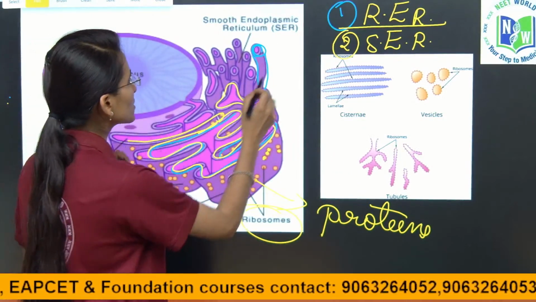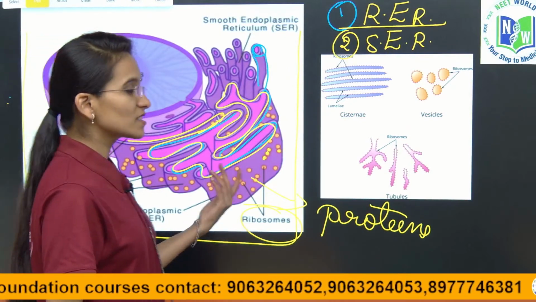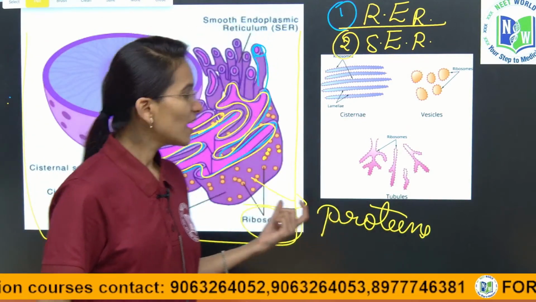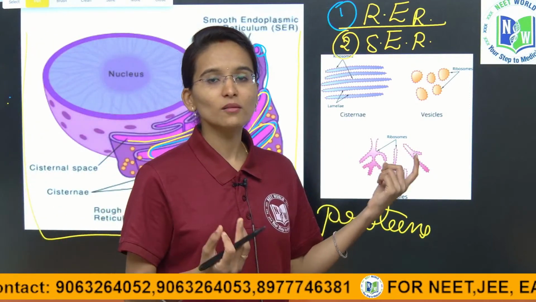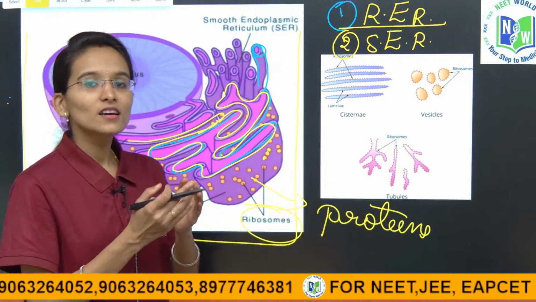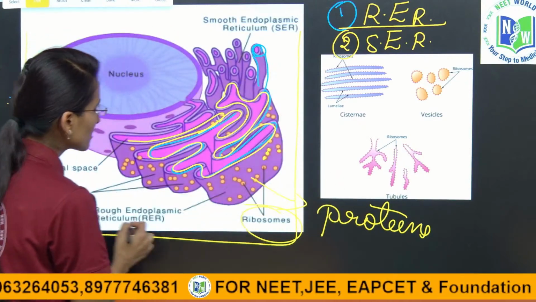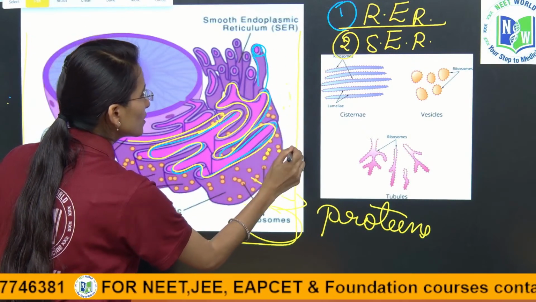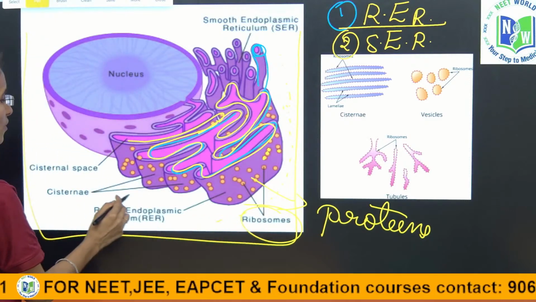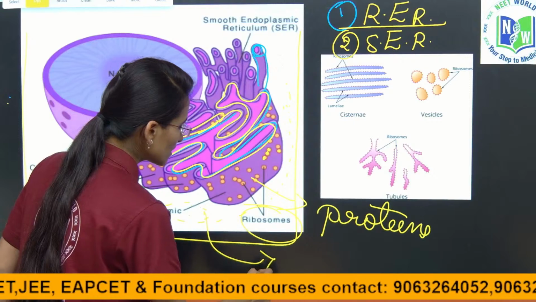And next, imagine if this is a cell and inside the cell you have the cytoplasm, and inside the cytoplasm many membrane-bound and non-membrane-bound cell organelles are freely exposed. Now, inside the cell, the fluid present towards the outer side of the endoplasmic reticulum is called extraluminal space.